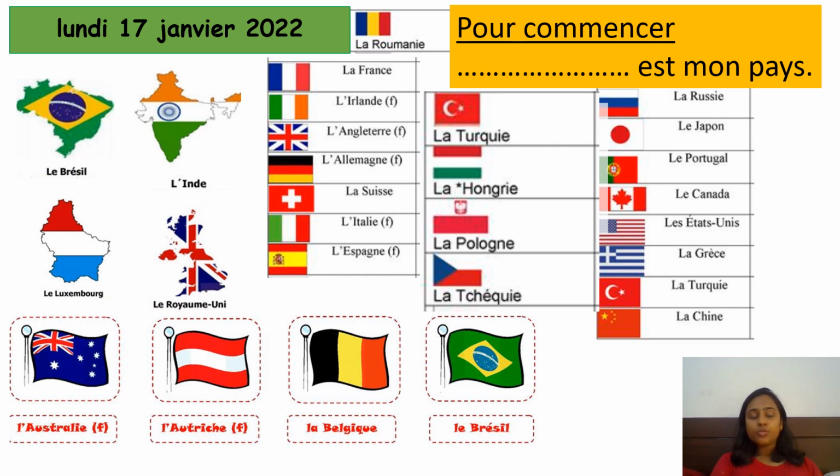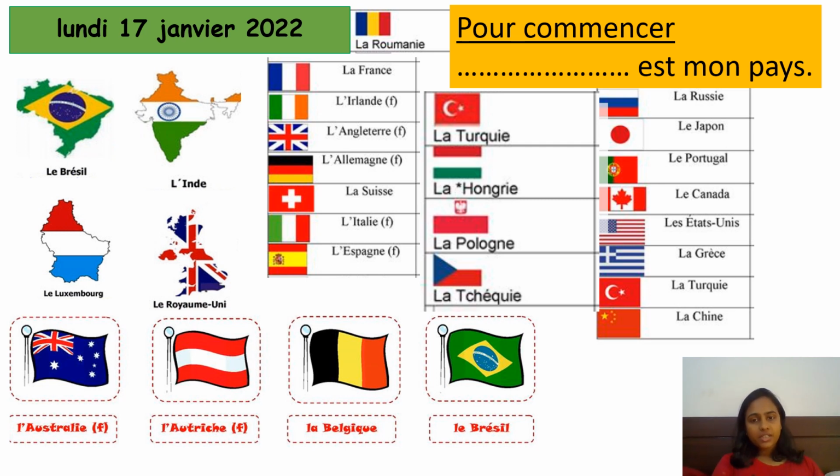Écrivez la date d'aujourd'hui. La date, lundi 17 janvier 2022. Today's date is lundi 17 janvier 2022. Write the date and then you can write mon pays, M-O-N, and then you have pays, P-A-Y-S, which you can see right in front of you. And then write pour commencer, which is the starter activity.